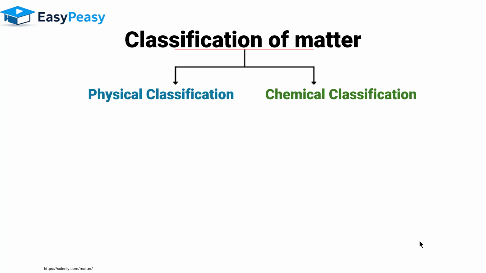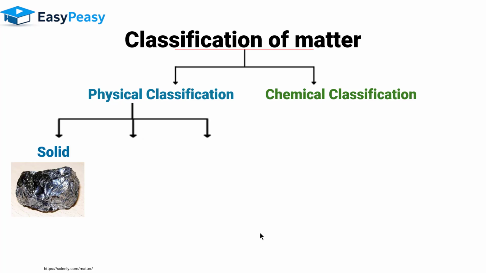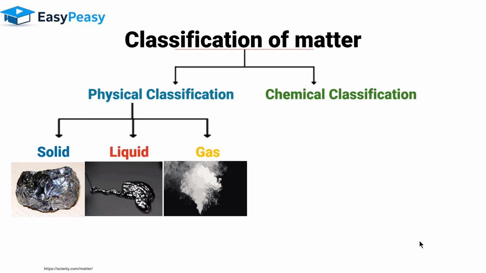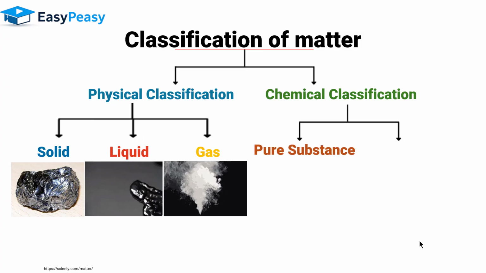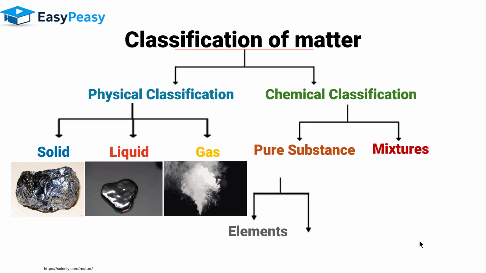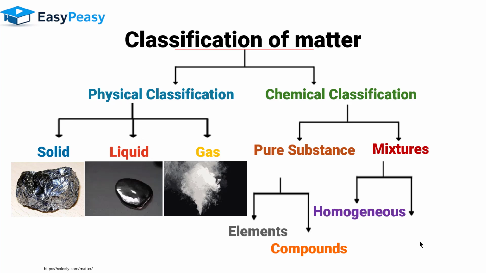So matter can be classified into physical and chemical classification. Physical classification means the appearance of that matter. Then it further subdivides into solid, liquid, and gas. If we talk about the chemical composition of that matter, then it further classifies into pure substances and mixtures. Pure substances can further subdivide into elements and compounds, and mixtures further subdivide into homogeneous mixtures and heterogeneous mixtures. Let's discuss each term in more detail.